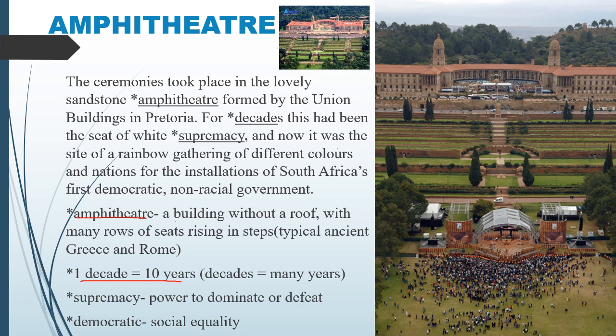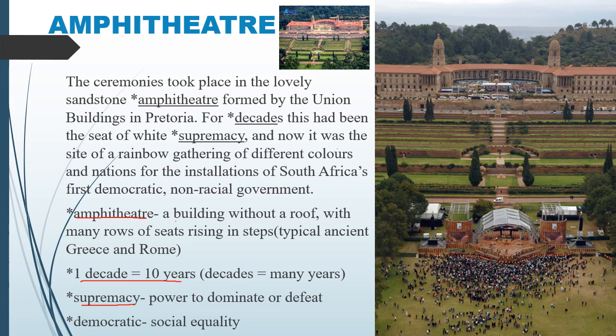White supremacy means the power was given to the white people and they ruled our land. And now it has come to an end, and all the people around the world visited here for the inauguration program, which is compared to a rainbow gathering of different colors.